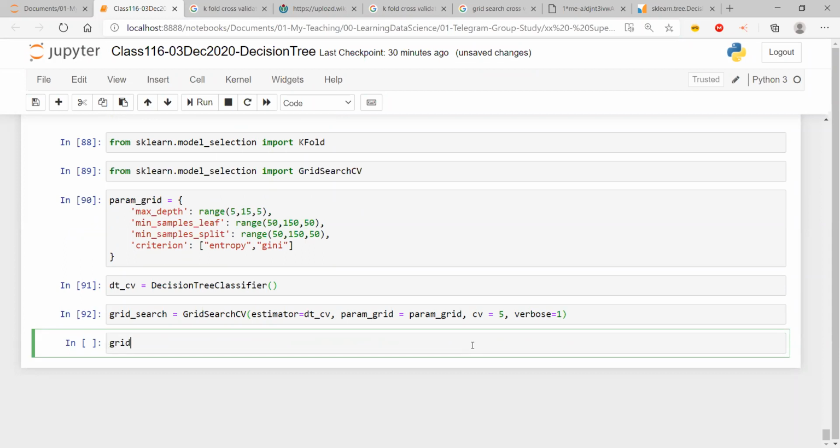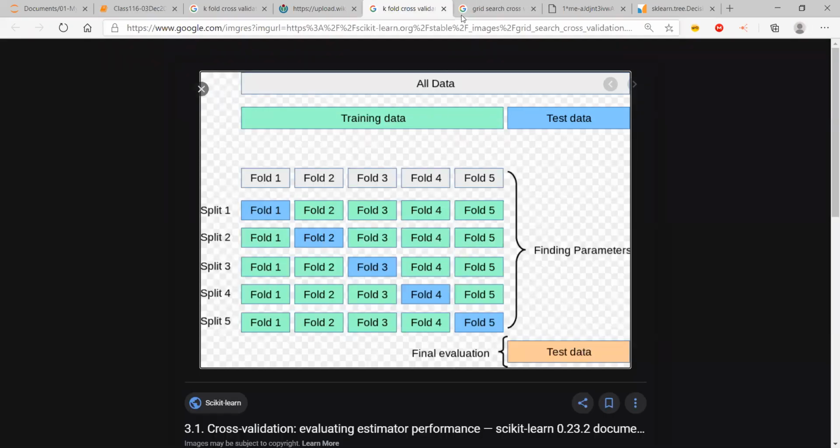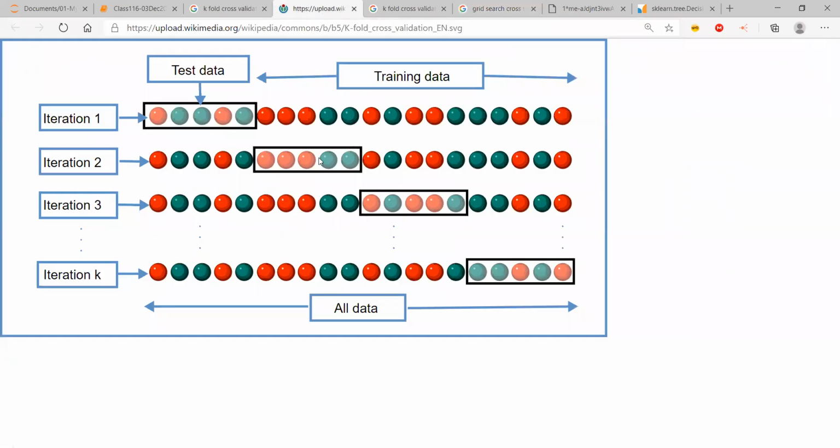Now I do grid search dot fit, and I use my training data, X train and y train. The moment I fit my training data, I will get the variables. Now you might be wondering, let's go back to the diagram.